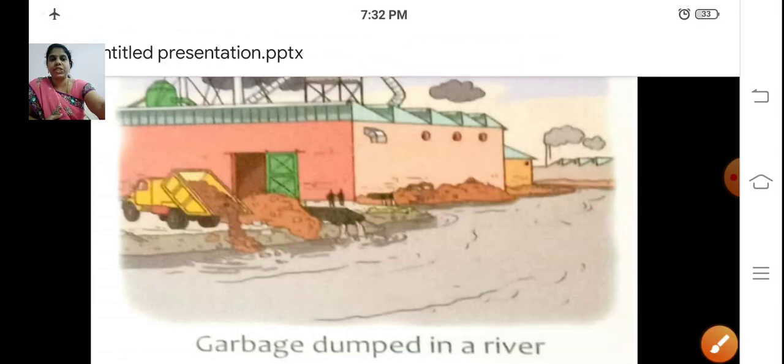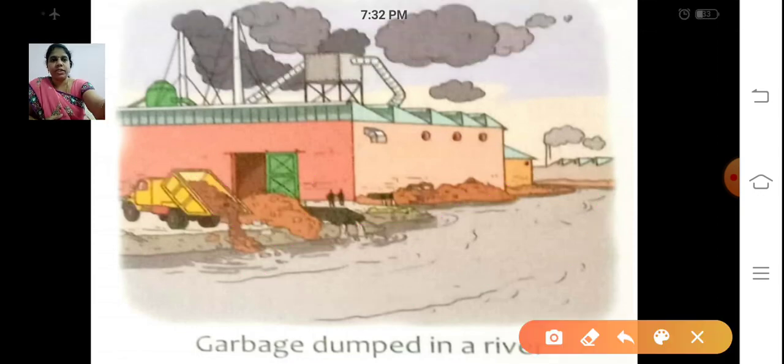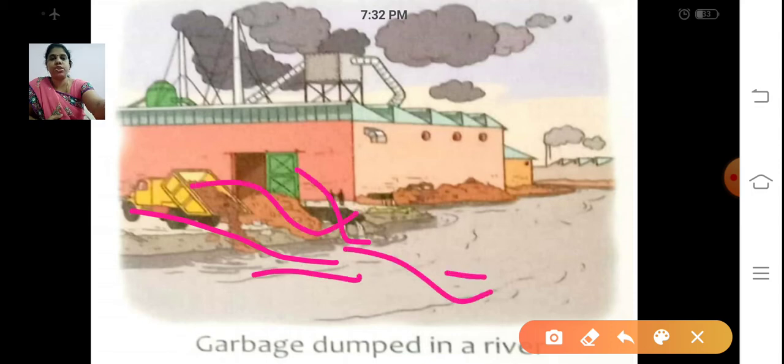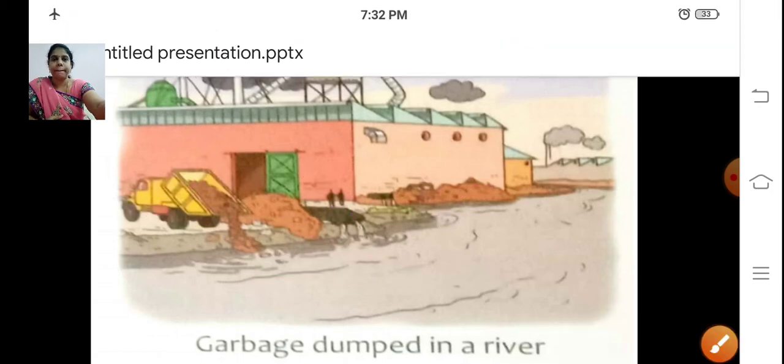So just see this picture. They are dumping the garbage into this river. So this water will get dirty. So we should not do like that.